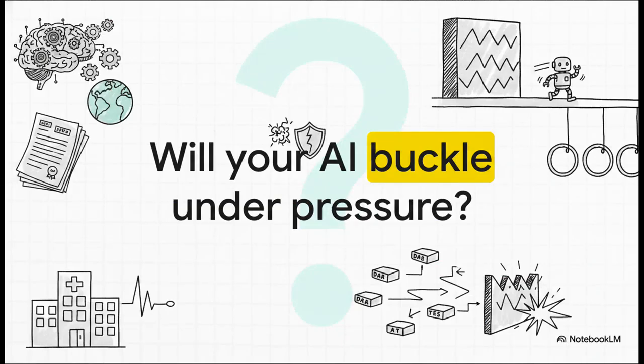And honestly, sometimes literally. For enterprise AI deployments, the stakes are sky high. I mean, it is one thing for an AI to write a fun little poem for you at home, but what happens when it's analyzing complex legal contracts, managing live customer data, or operating inside a high-stress hospital environment? You need absolute certainty that your system isn't going to buckle, hallucinate, or just outright crash when the pressure is on. You need a rigorous obstacle course.